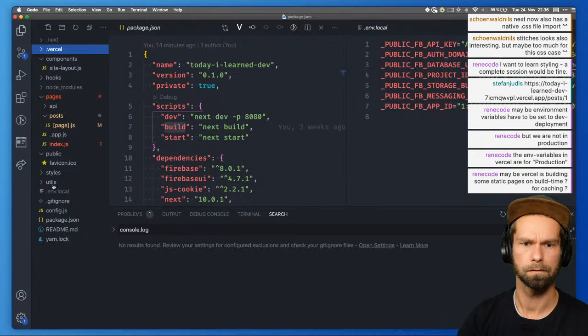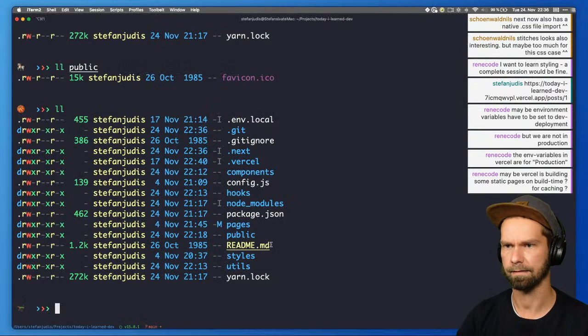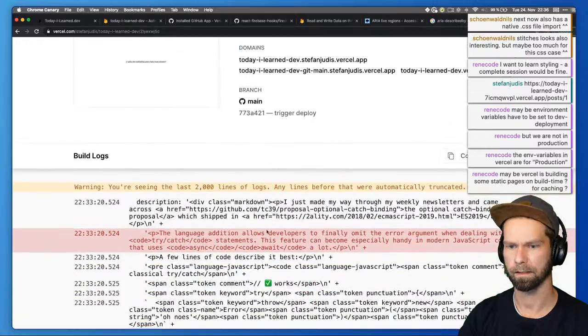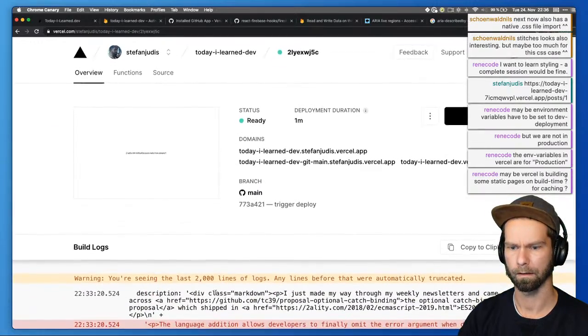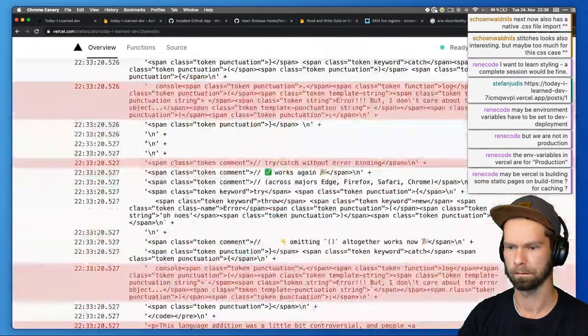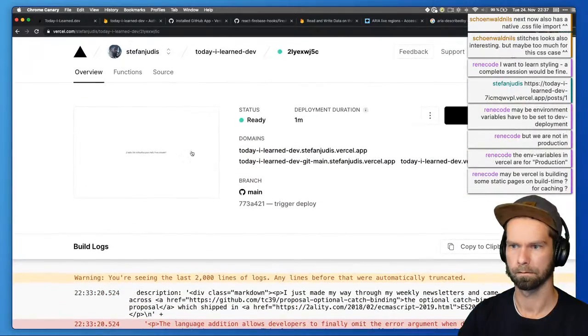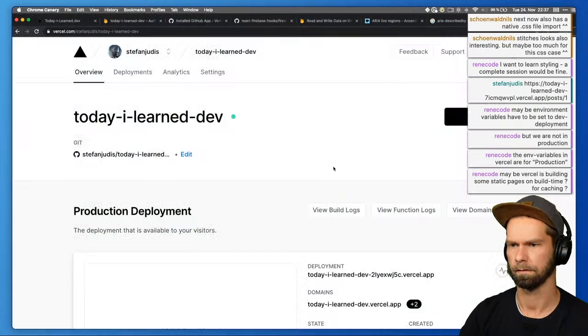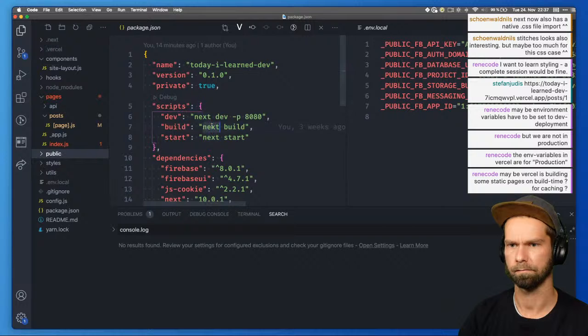No. Where is it building all that stuff? So let's see what the command is here. Isn't it built?